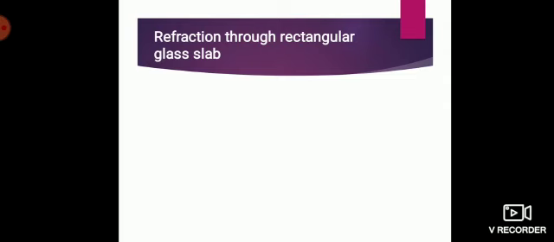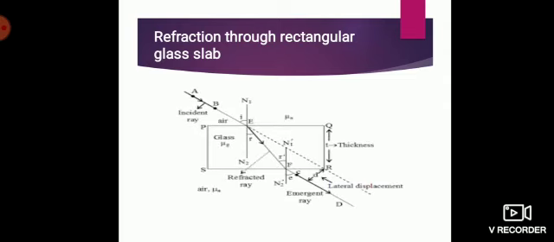Okay, now based on this, we are going to understand the refraction through a rectangular glass slab. A glass slab is nothing but a transparent optical material. This is available in our lab. So when we get a chance to meet, we'll go to the lab. I'll show you what exactly this rectangular glass slab is, and this is there for our practical also. So we will do it definitely.